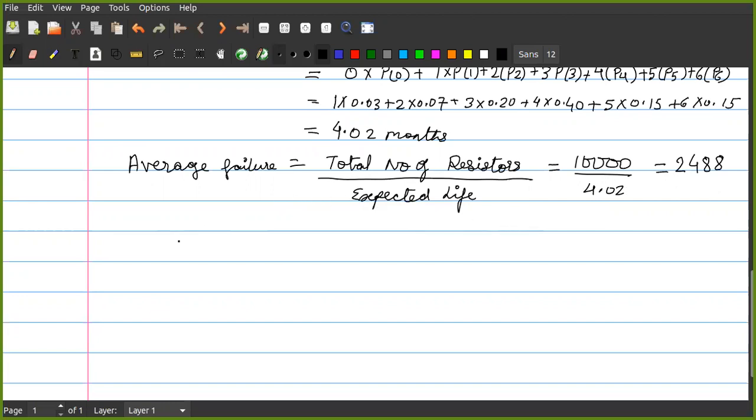If we are individually replacing, it will cost us around 2,488. Is it or not? If average life is taken, then we will have this value.